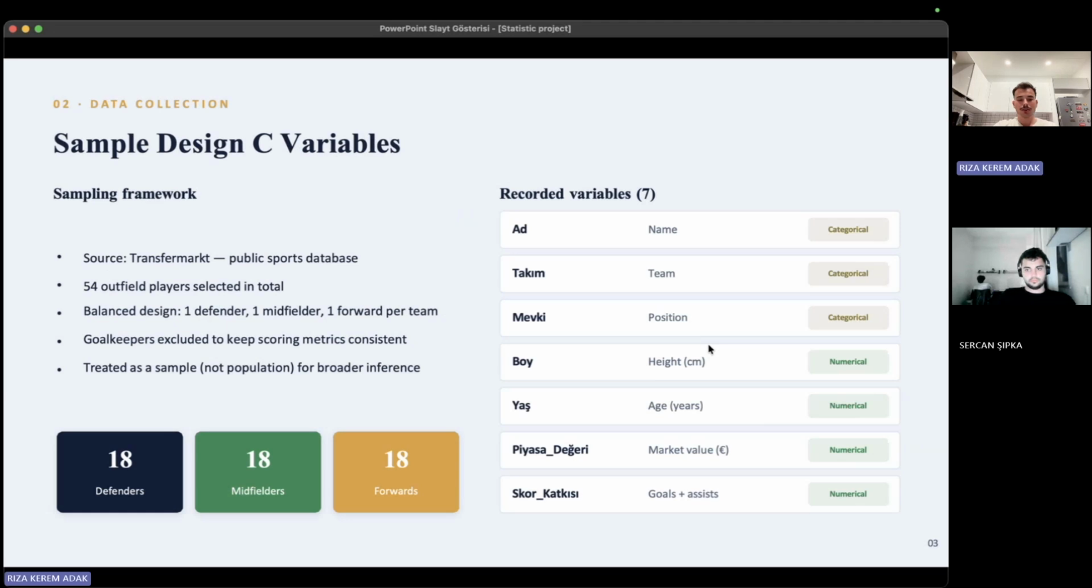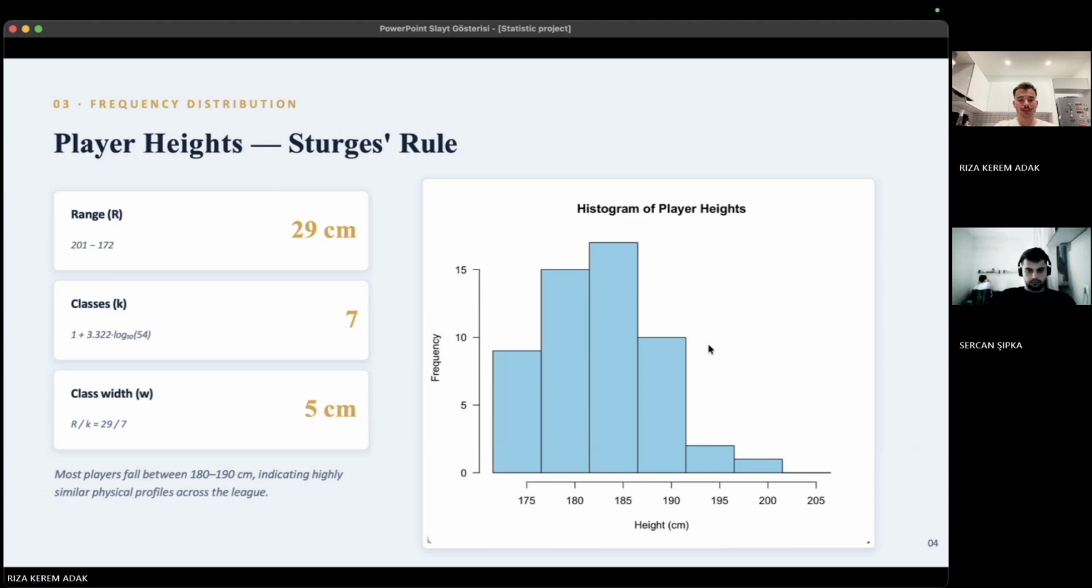For our study, we collected data from Transfermarkt. Our sample consists of 54 outfield players. To create a balanced dataset, we selected 18 defenders, 18 midfielders, and 18 forwards. We recorded 7 variables: player name, team, position, height, age, market value, and score contribution. This balanced structure allows fair comparisons between different tactical positions.